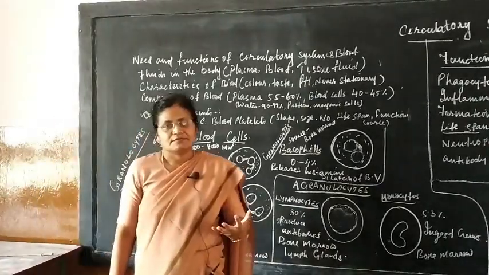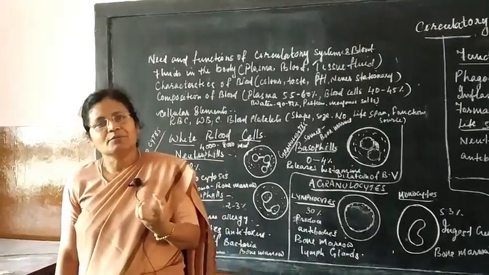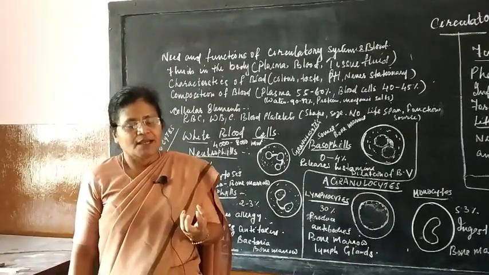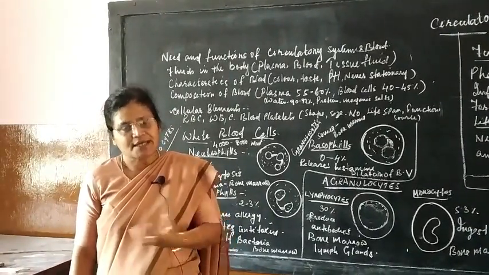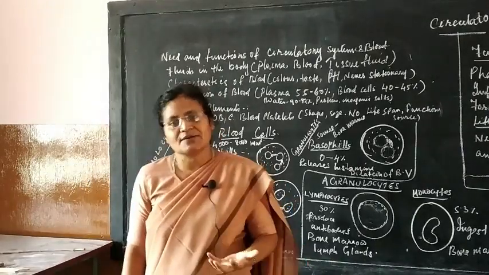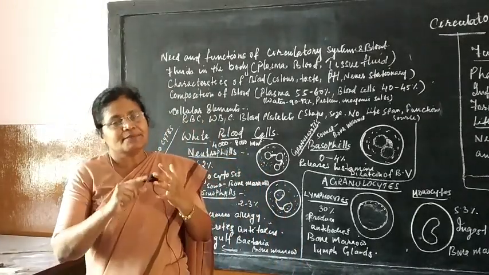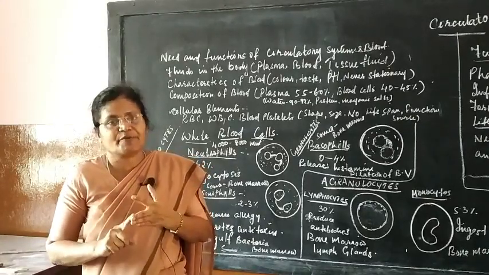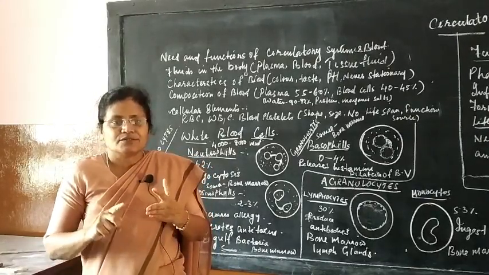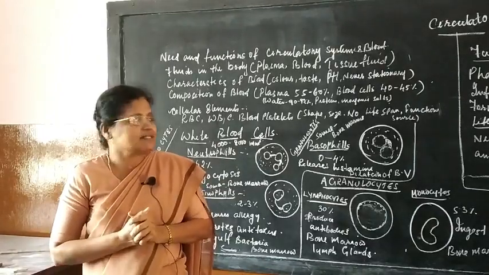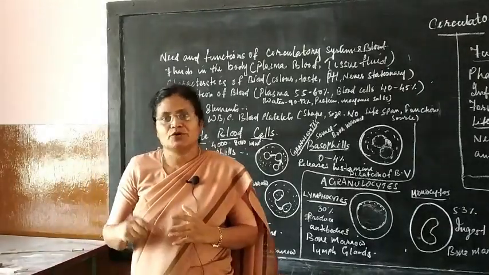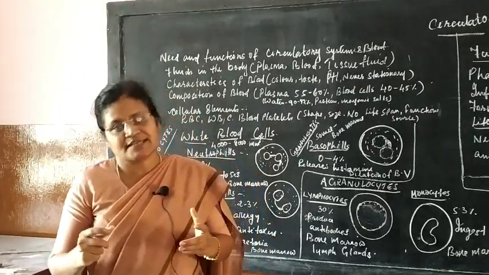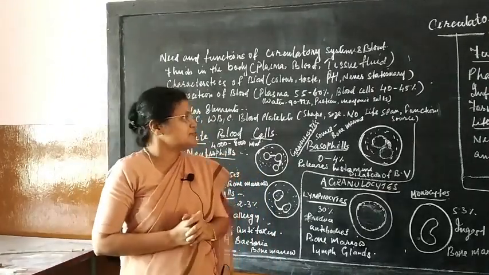Now, the blood is the main medium of circulation. The need for having a circulatory system is that it enables, enhances and supports the digestive system, excretory system, respiratory system, and so many other functions in the body, that is, distribution of your hormones, enzymes, proteins, and the digested food substances.